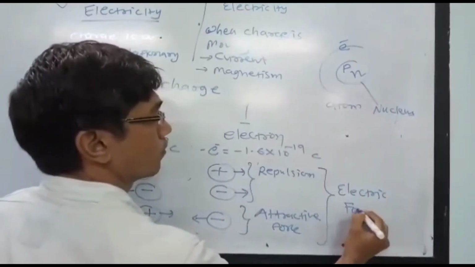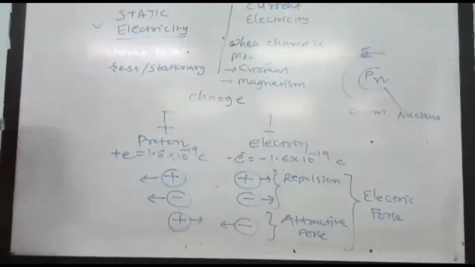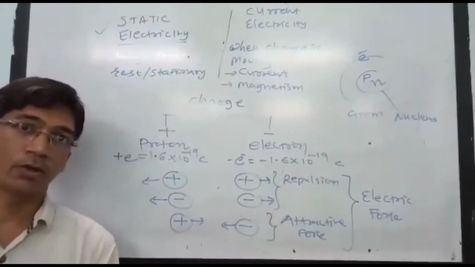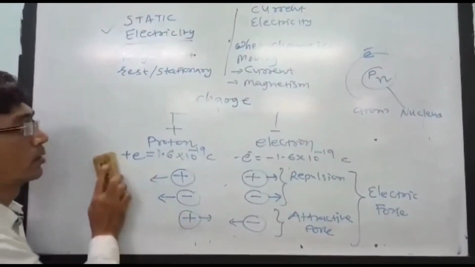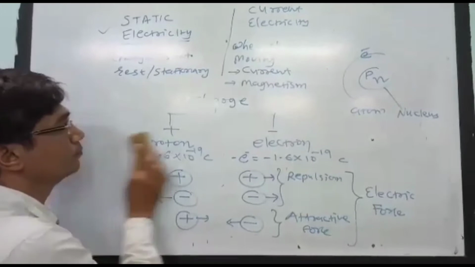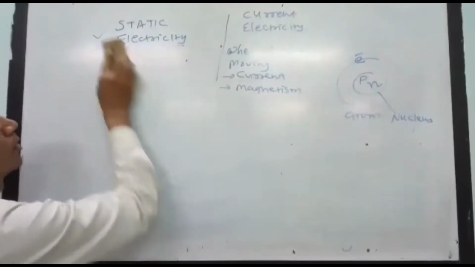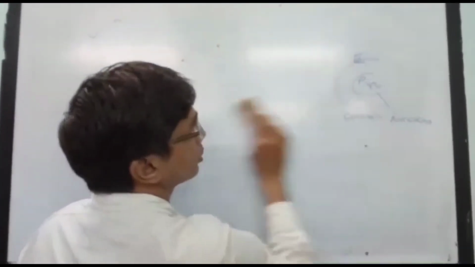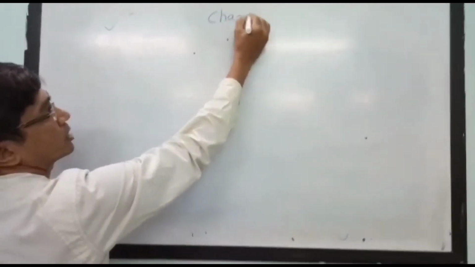Now we are taking the three characteristics of electric charge. Charge is characterized in three ways. One is the quantization of charge, another is charging by induction, and the third is the conservation of charge. So we are taking the three properties of charge.